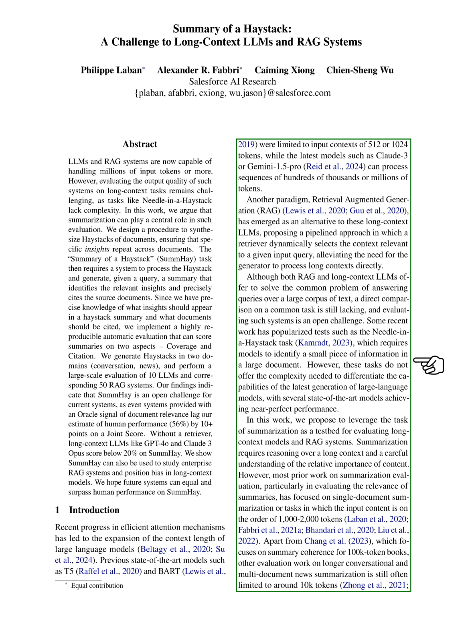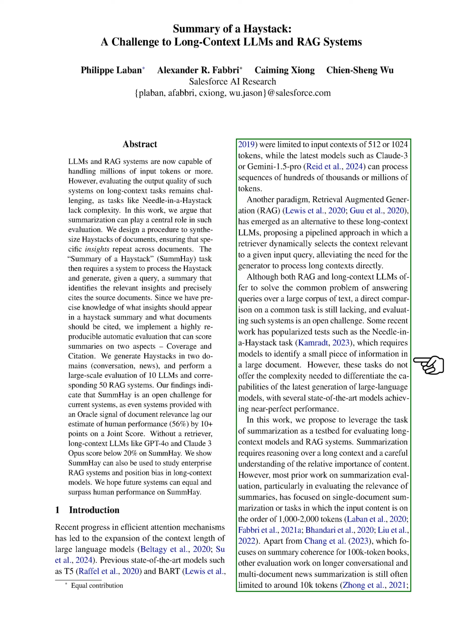Another approach called retrieval augmented generation, RAG, has emerged as an alternative to these long context models. RAG uses a two-step process where a retriever selects relevant context for a given query, reducing the burden on the generator to handle long contexts directly. While both RAG and long context models aim to address the challenge of answering queries from extensive text collections, there is a lack of direct comparison between them on a common task.